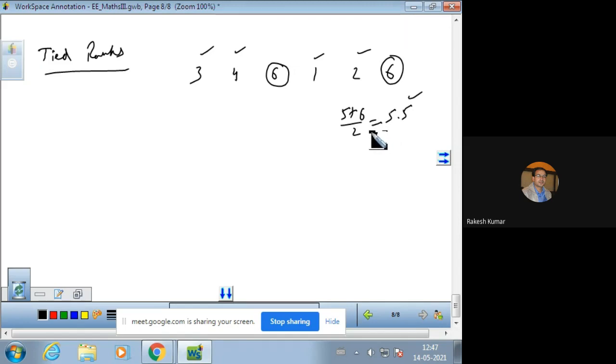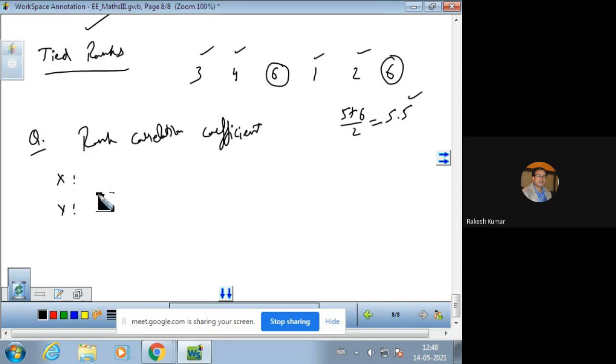And we shall justify this tied ranks example with the help of the following question. The question is: obtain the rank correlation coefficient of tied ranks for the following data, with data values x and y.